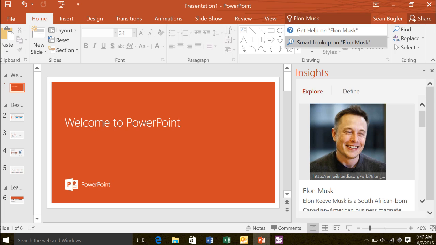This is really cool because up in the top right corner of the ribbon here, what we're seeing is kind of a search bar. So you can go into the search bar here and type in somebody popular right now. I know that we're all in love with Elon Musk right now. Let's do that. So not only can we search tools and features inside of PowerPoint, but we can actually utilize Bing's backend to pull up images, web links, and even in this case right here, we see we've got a Wikipedia.